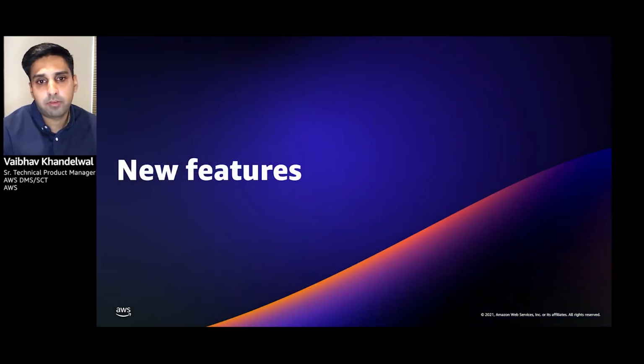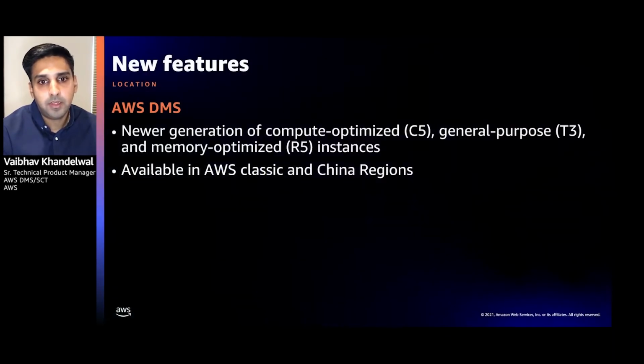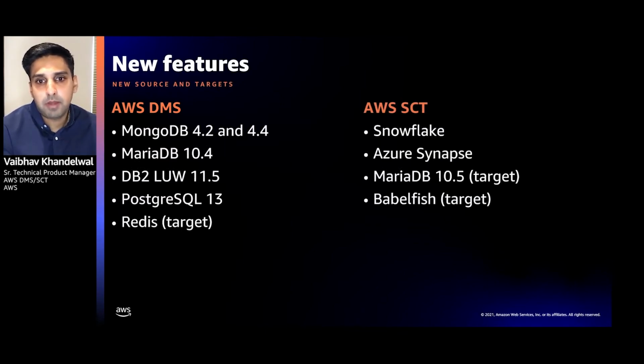Now let's talk about some of the new features that we have added in both AWS DMS and SCT. We have added support for several new instances in DMS across all the AWS regions, including AWS Classic and China region. One of the ways to keep DMS and SCT up to date is by adding support for new source and target databases. Here are some of the new sources and targets that we have added.